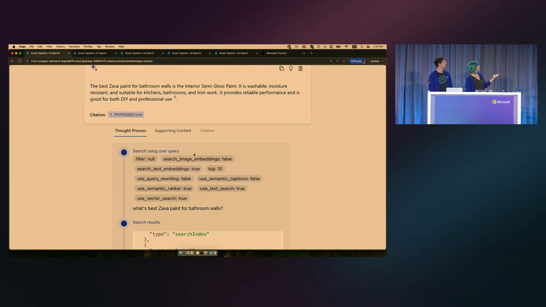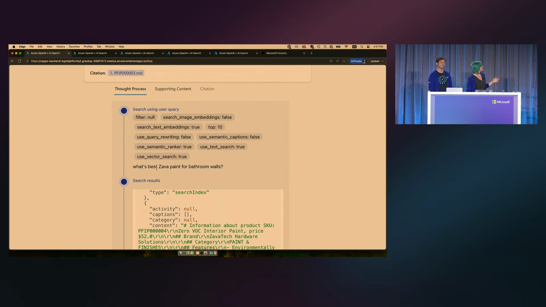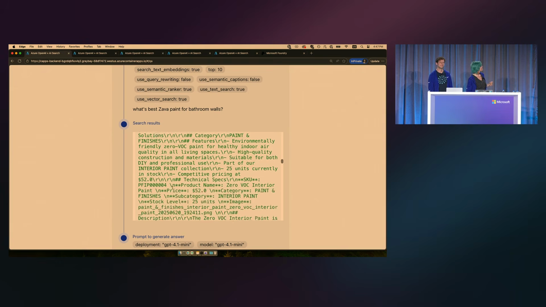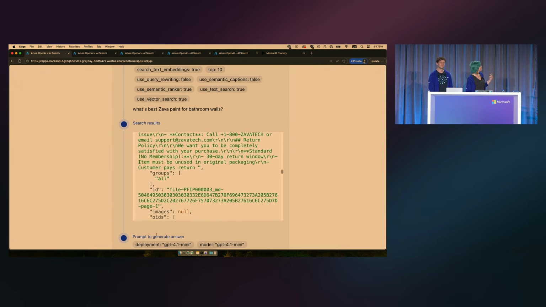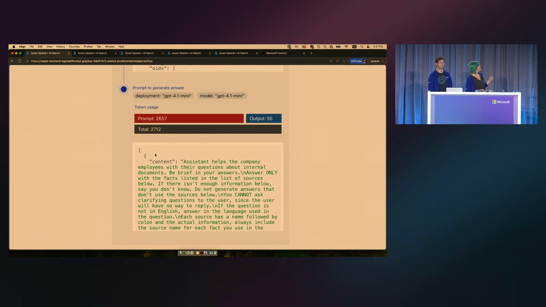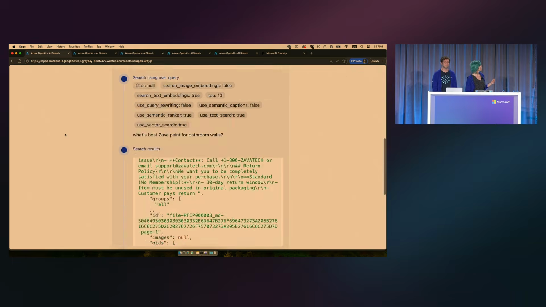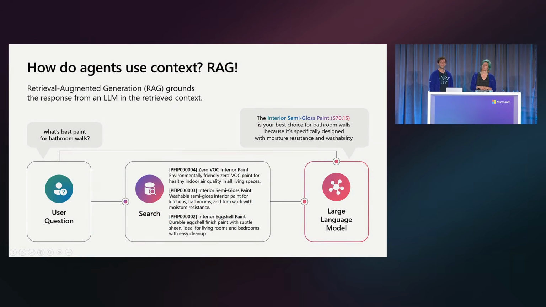And if we look at the process here, what we do in this very basic RAG is we take that question, we send it to our AI search index, we get back results. These are chunks of documents that we've indexed, and they have file pages and scores. And then we send those results to an LLM and say, hey, your job, LLM, is to answer the question based off these sources. And so then we get back that answer with citations. That's the basic RAG, and that is what many people started with in this space of RAG.